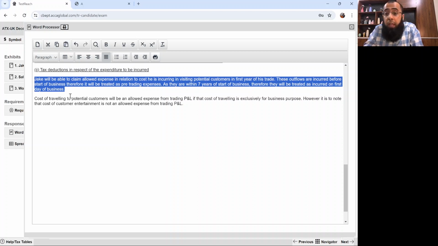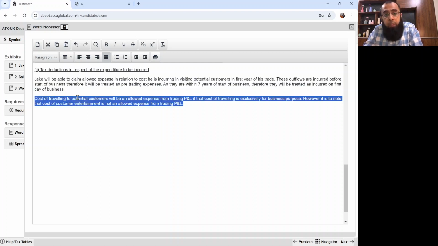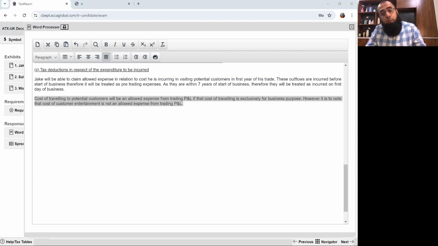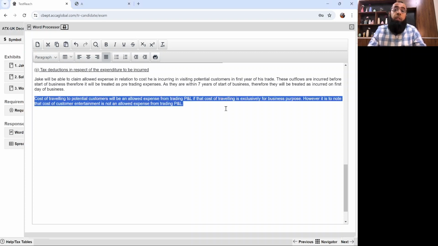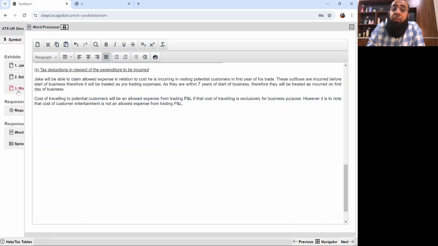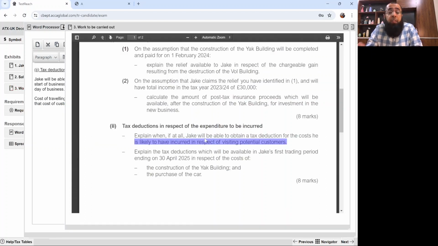So you can claim your allowed expense in the first year accordingly. The cost of traveling to potential customers will be an allowed expense from trading P&L if it is exclusively for business purposes, like just the cost of traveling for meetings. Customer entertainment, like taking gifts and things like that, is not an allowed expense, because the tax department does not consider it a fair expenditure. If it were allowed, it would be like using it to bribe the customers and getting the tax benefit also.